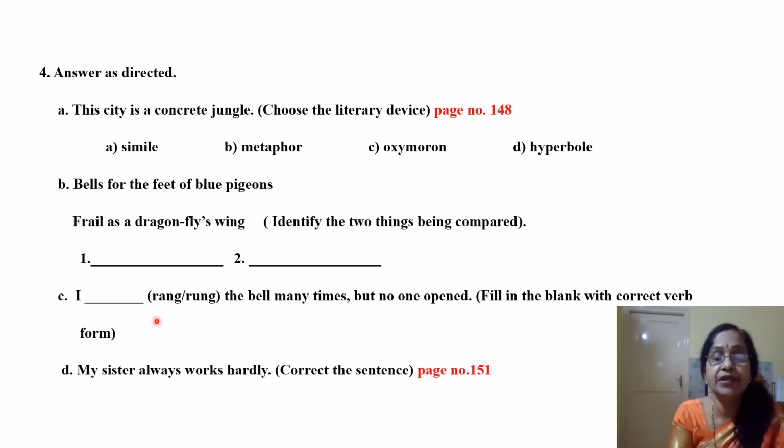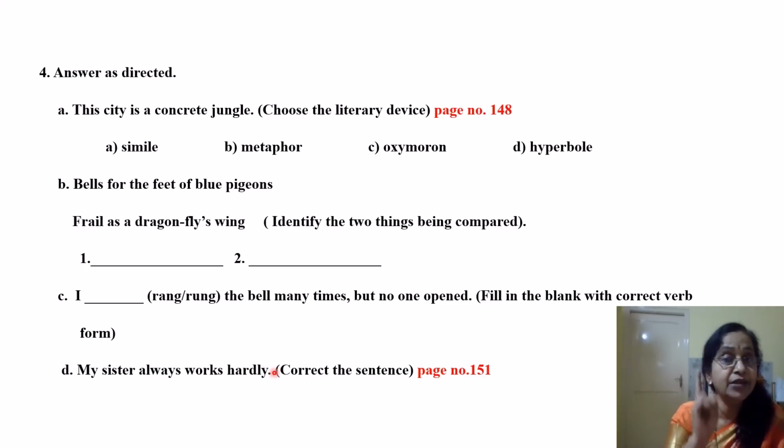C. I dash the bell many times, but no one opened. Fill in the blank with the correct form. I rang the bell many times. Rung is wrong because there should be some perfect tense like have rung, has rung. So rang is the answer, just the past tense. My sister always works hardly. Correct the sentence. Here it is an adverb, hardly, but it is an incorrect adverb.